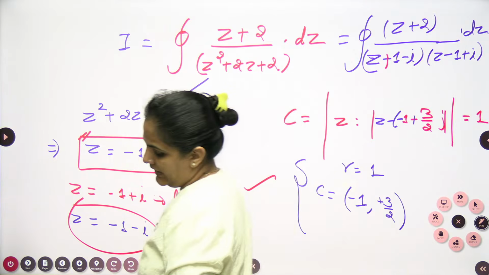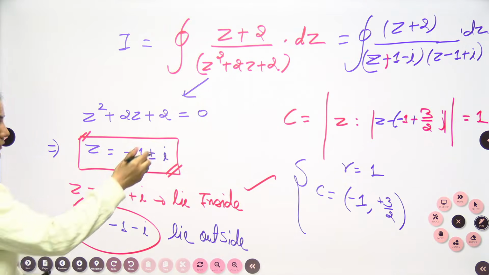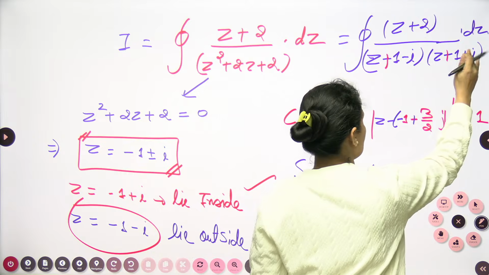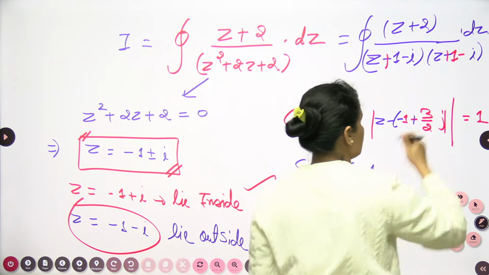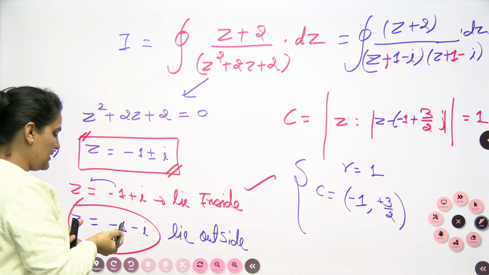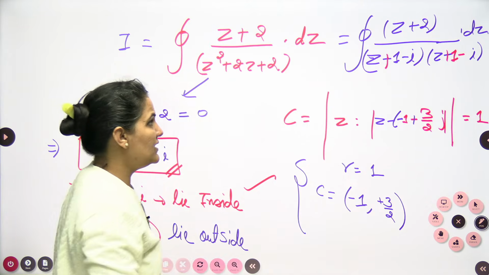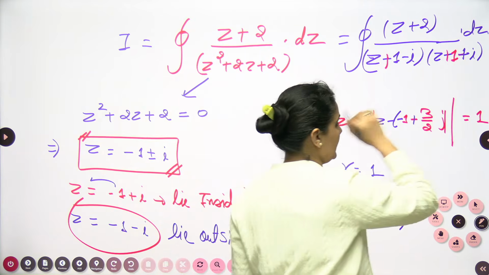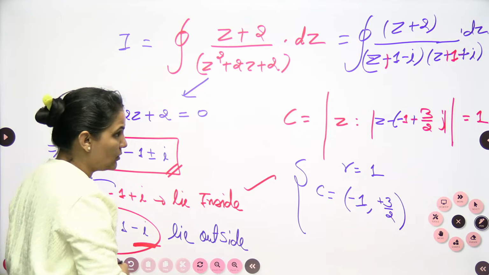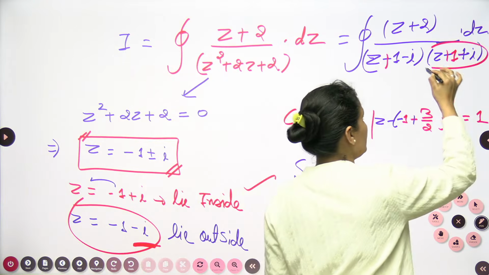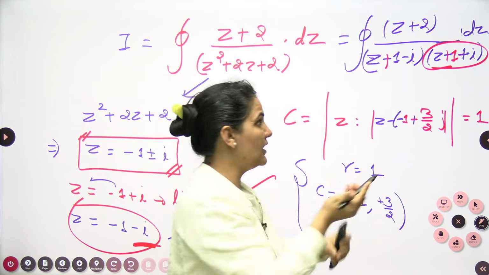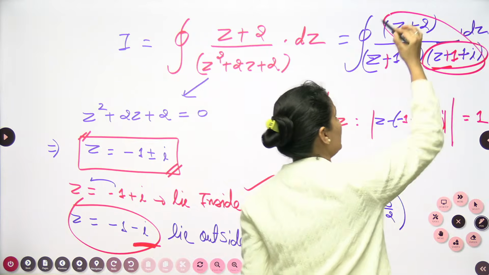When I approach it, I can write very easily which is lying outside. So this is also positive, this is also positive, here only the value changes, plus and minus. So z plus 1 minus iota, z plus 1 plus iota. We are having these two things, plus 1 and plus iota, plus 1 and minus iota. When I approach it, I can see that this point is already lying outside. So when this root is lying outside, it will convert into the form of the function. So we can write the function together with these two.